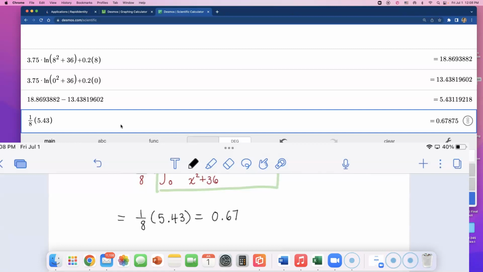0.67. I'll just say 0.68. About 68% on average.